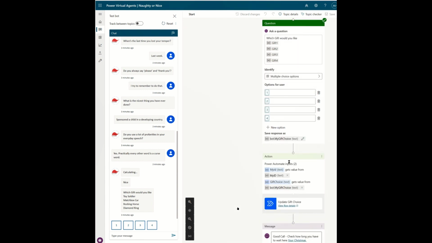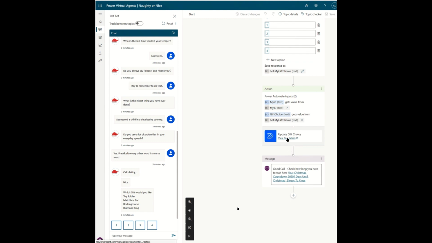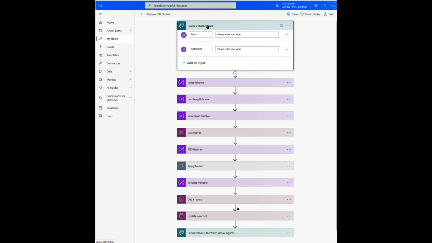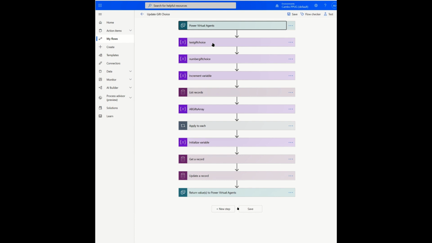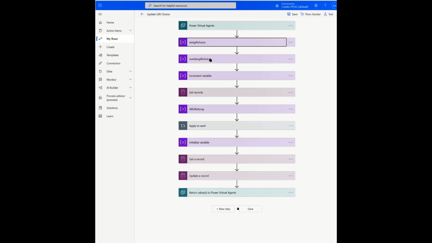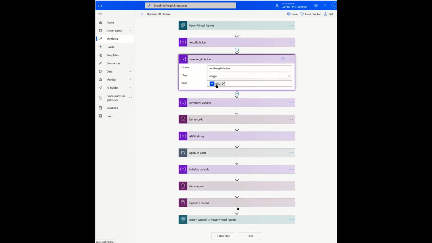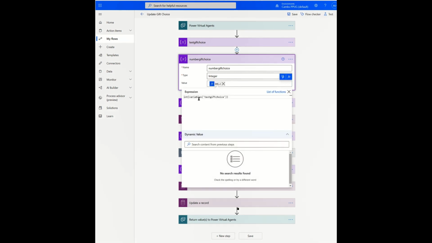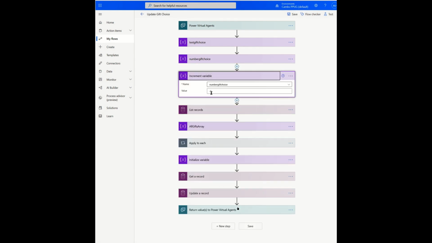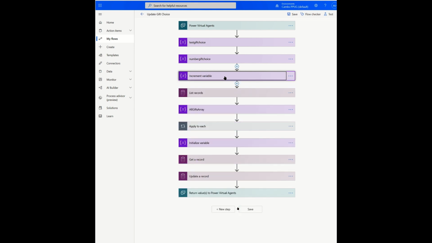And so this flow here, if we open that one up, where we're going to update the gift choice back to the Dataverse record is, again, overcomplicated for what it needs to do, but it's effectively repeating the previous one. So we've pulled in the text version of the gift choice and we've made sure that we've cast that to a string, and we're then going to take that string and make it into an integer. And let's not forget that we also passed in the ID, which we're going to need a bit later on. So you can see here, we're just casting that to an integer, and then we are going to take one away because don't forget gift item number 3 in an array will be gift item number 2 because we have the 0 record.